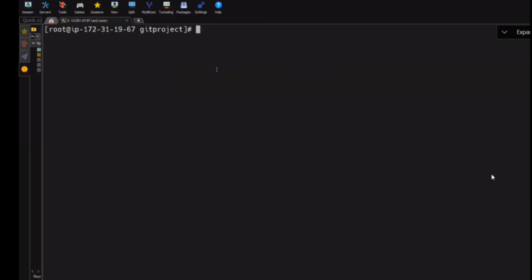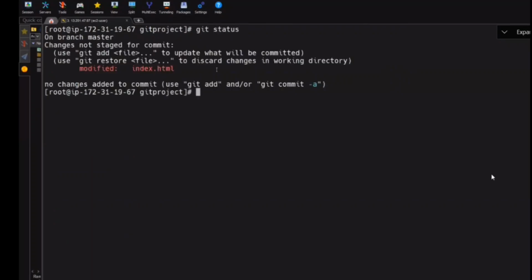Did I add it to the staging? No. How do I check? Git status. I'm not adding to the staging yet. But in my local repository, index.html is there or not? Listen carefully. In my local repository, index.html is there. But that data and my local working tree data, same or different now? I just added a third paragraph. Both are different now.